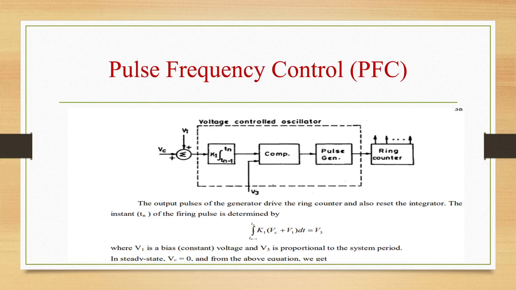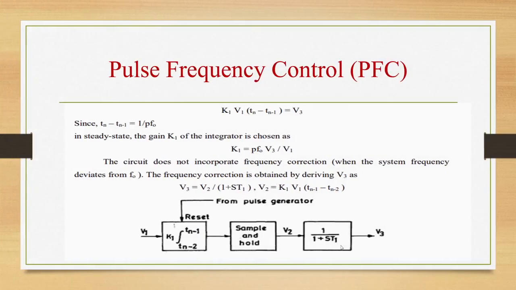The instant Tn of the firing pulse will be determined from the following equations. Integral from Tn minus 1 to Tn of (K1 Vc plus V1) dt is equal to V3, where V1 is a bias voltage and V3 is proportional to the system period. In steady state, Vc is equal to 0, and from the above equation we can write K1 V1 into Tn minus 1 is equal to V3, where this Tn minus Tn minus 1 is 1 by Pf0. In steady state, gain K1 of the integrator is chosen as Pf0 V3 by V1.